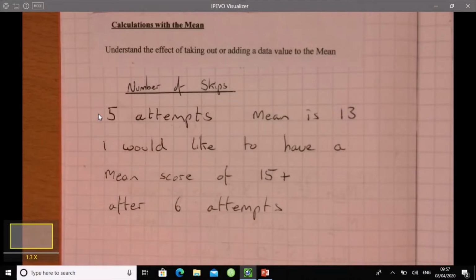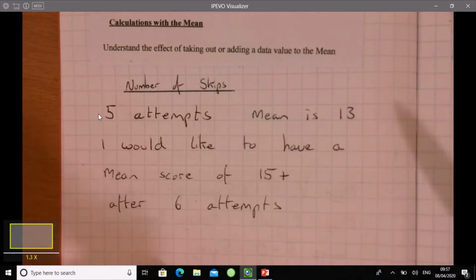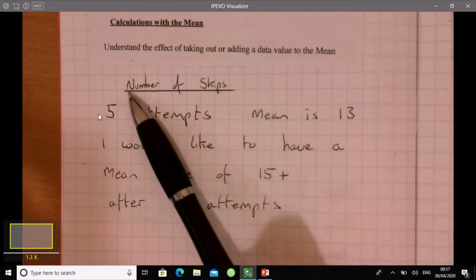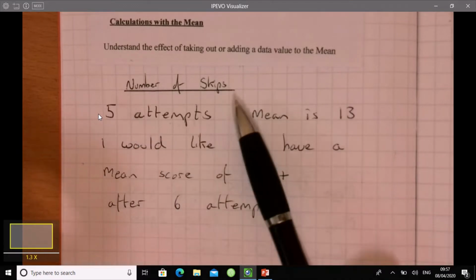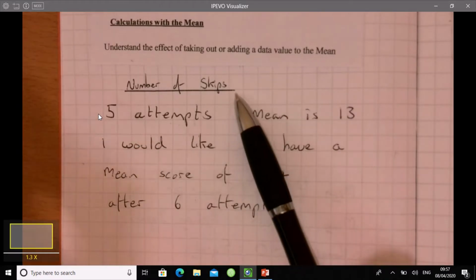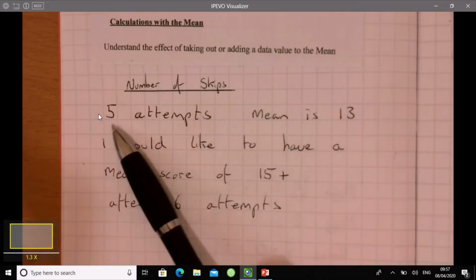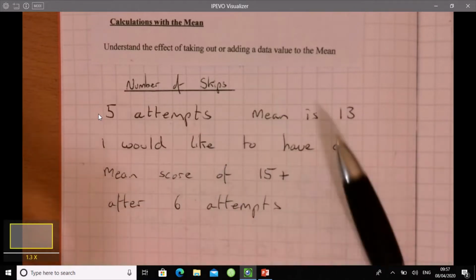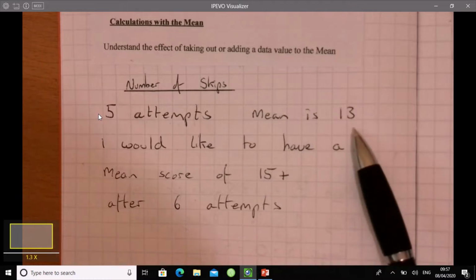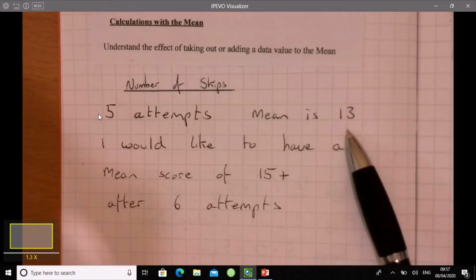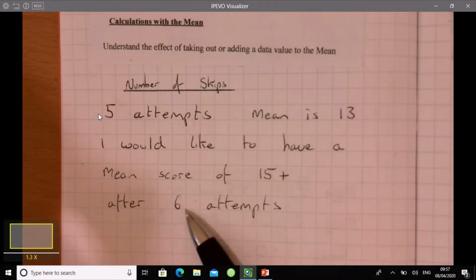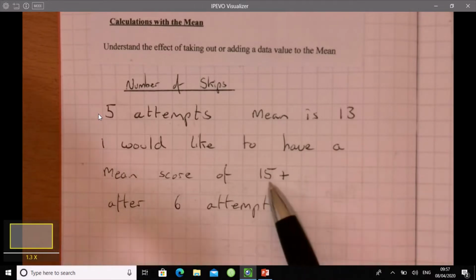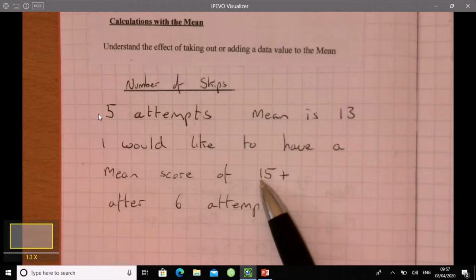Right, let's first of all make sure that we understand what the question actually is. What we're trying to do. So, I'm going to try and see how many times I can skip continuously before I make a mistake. So far, I've tried it 5 times, and I've worked out my mean, and the mean is 13. But I would like, after 6 goes, so another go, I would like my mean to be at least 15.